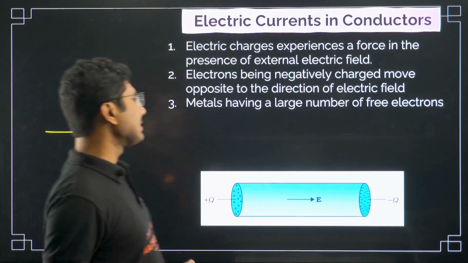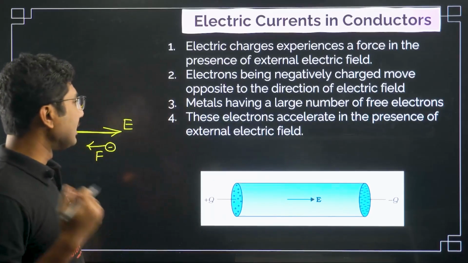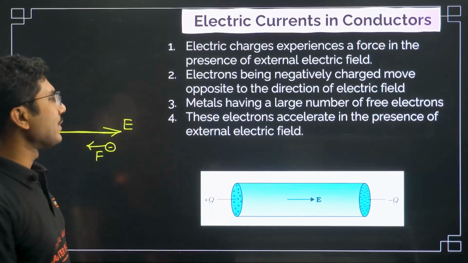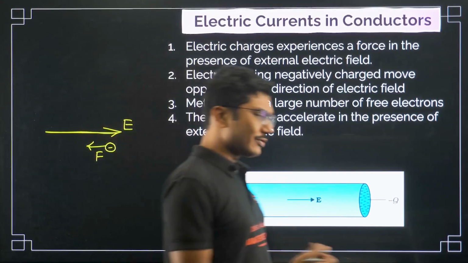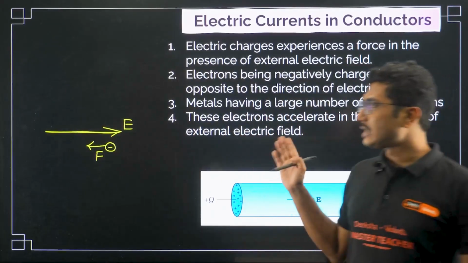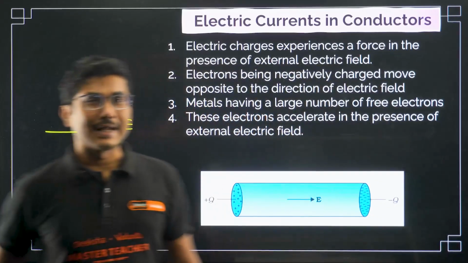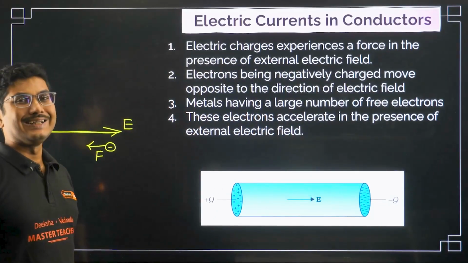Metals have a large number of free electrons, and these electrons accelerate in the presence of an external electric field. Obviously F is equal to ma, so you can even calculate the acceleration. So these electrons start accelerating in the direction opposite to the electric field.